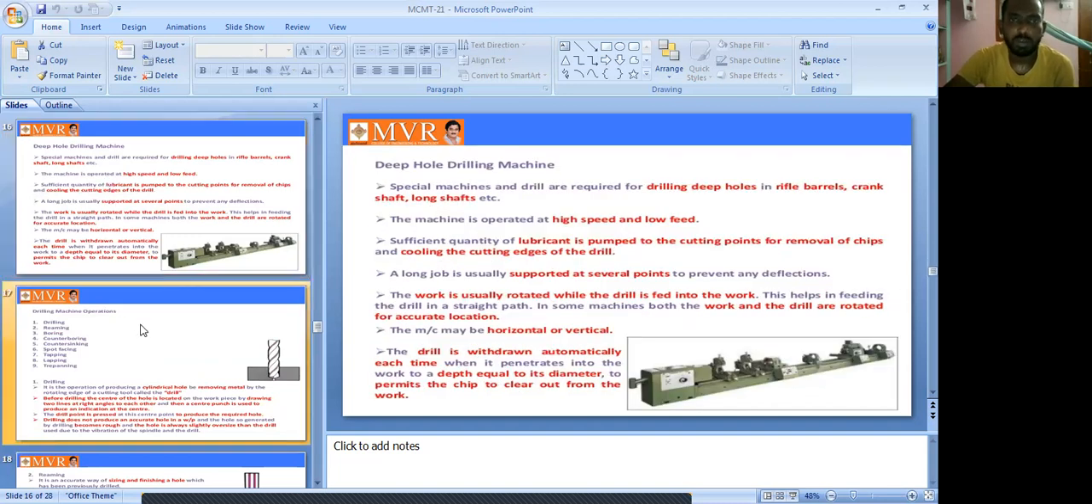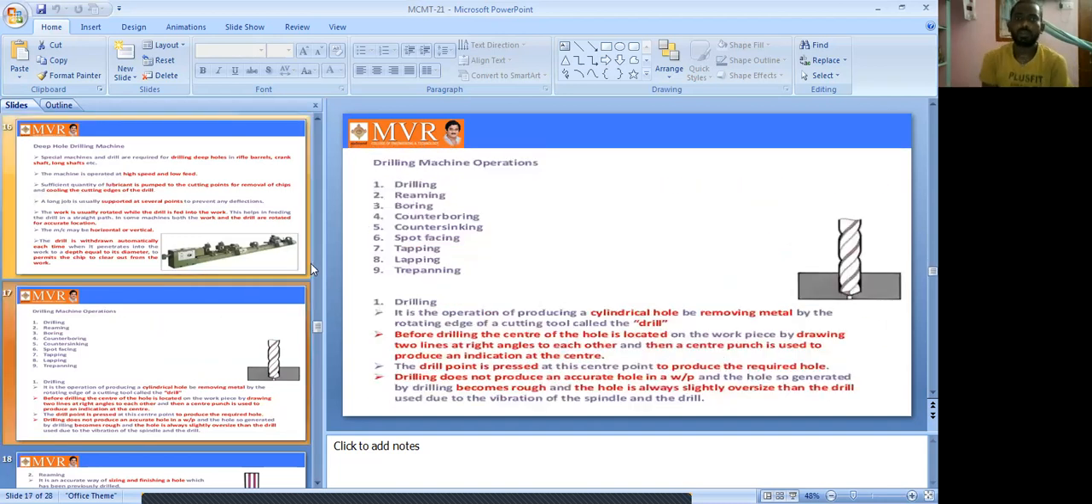So the next topic we will discuss today is drilling machine operations. Drilling machines can do a number of operations. First one is drilling. Next are reaming, boring, counterboring, countersinking, spot facing, tapping, lapping, and trepanning. These are the kinds of operations we can see for drilling machines.